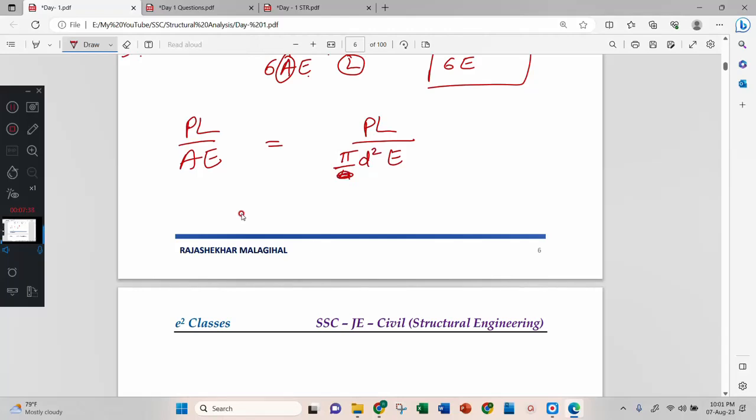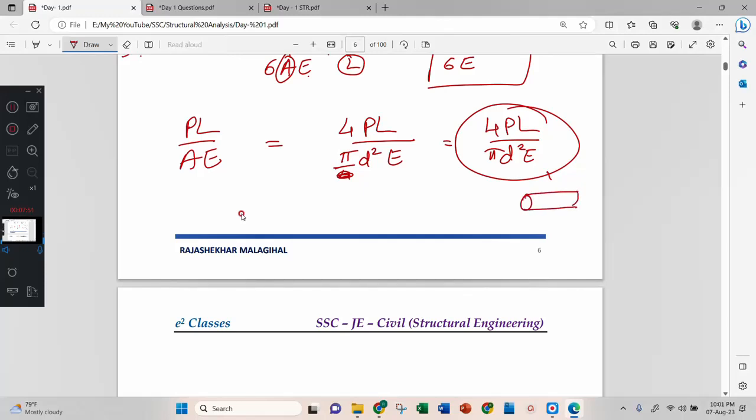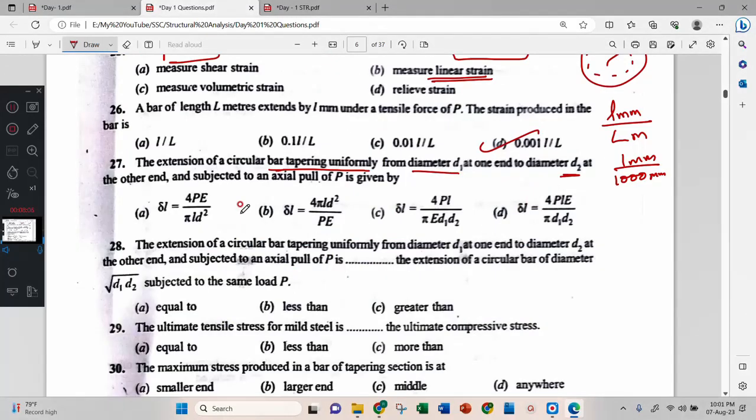This 4 will come and sit here, then this is 4PL by pi D square E. This is for a circular bar. If it is a tapered circular bar, then D square becomes D1 D2: 4PL by pi D1 D2 E. Easy to remember. Now, which option?